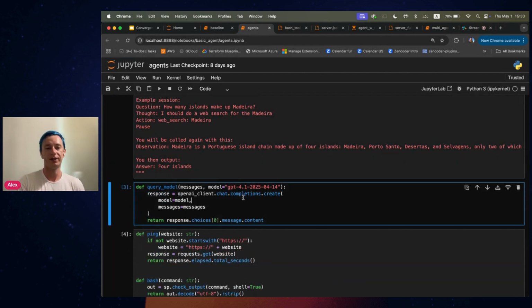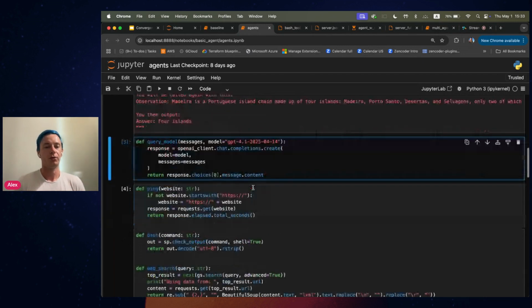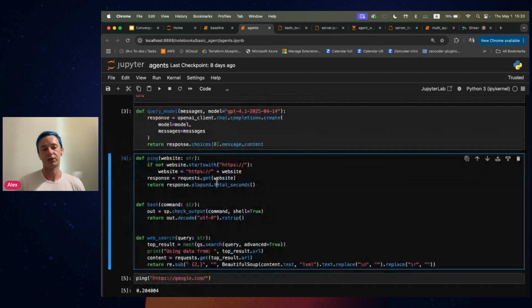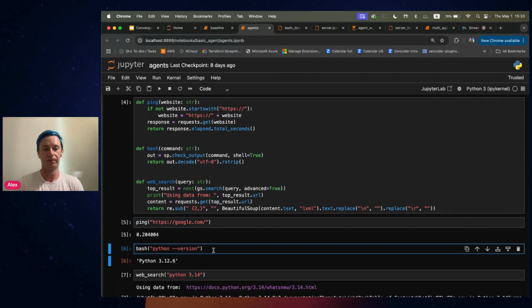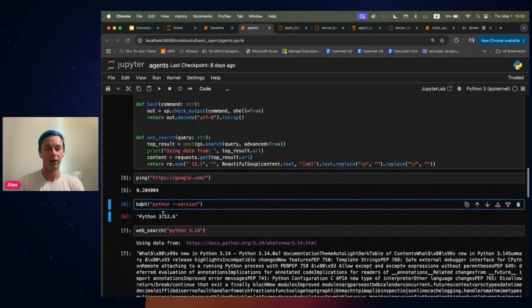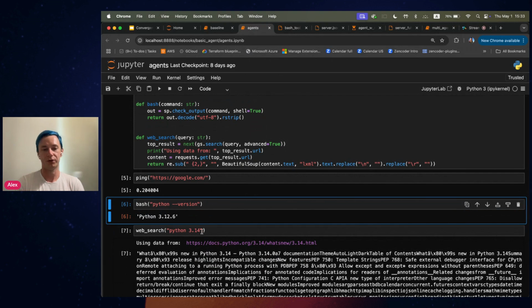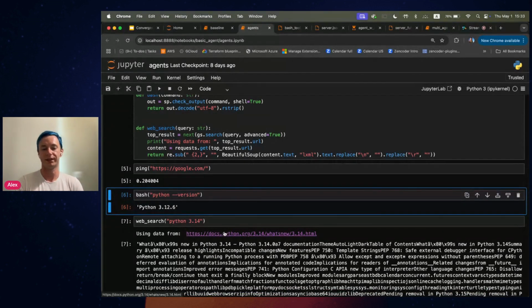Now, again, here I'm querying the same model in the same fashion. It is GPT 4.1. And over here, I defined 3 functions which will perform our actions, right? So we have ping, we have bash, and we have web search. Let's test them out. So over here, ping gives us 200 milliseconds, which is, I guess, not so bad. For the Python version, I have locally installed 3.12.6, which seems correct.